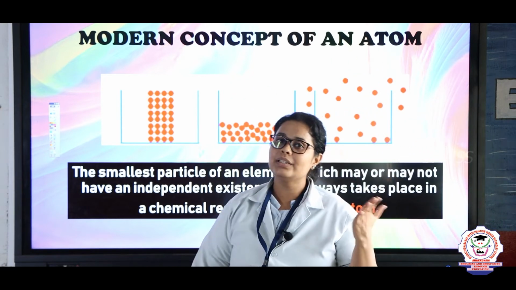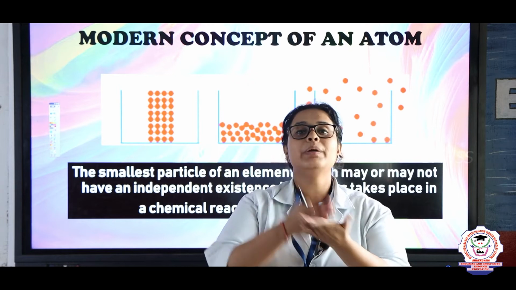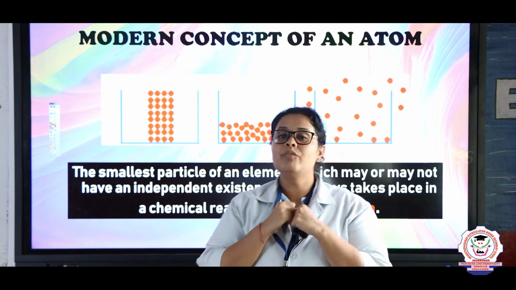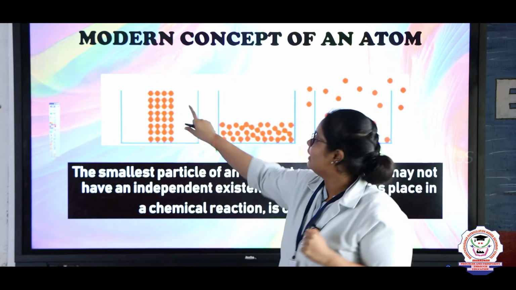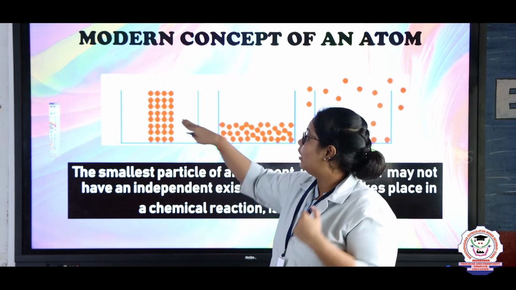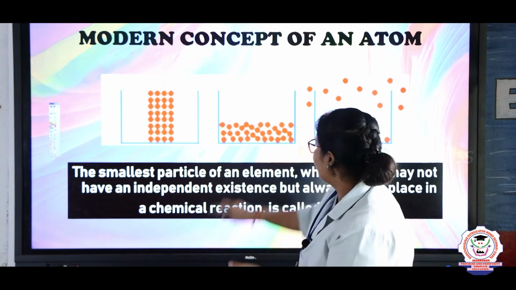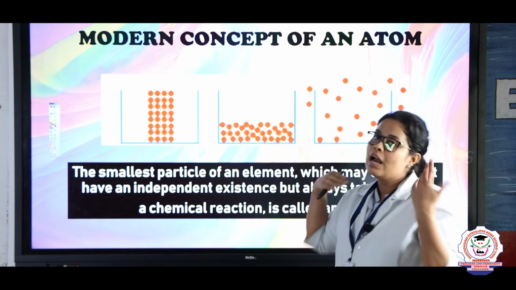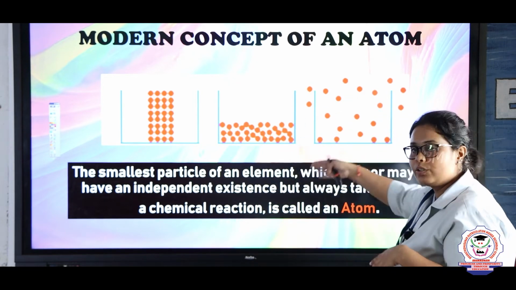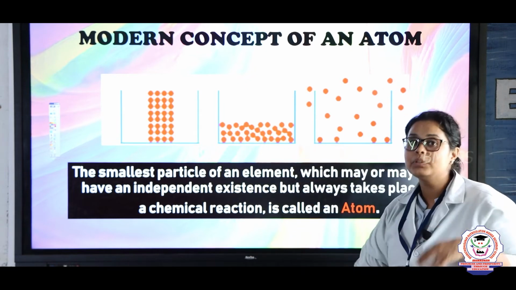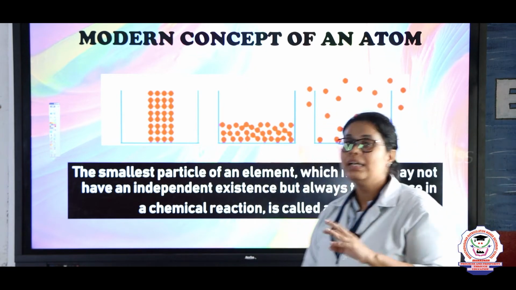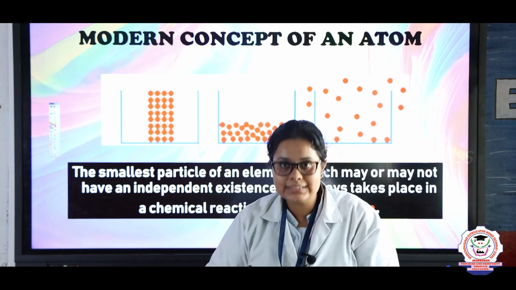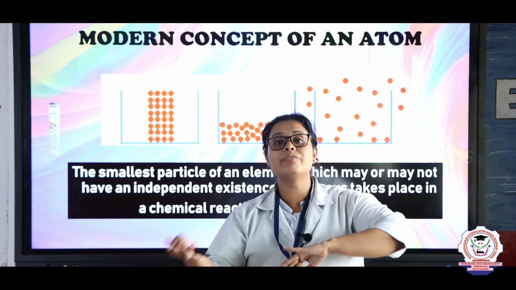So previously they used to think that atom cannot be broken, that is, it is indivisible, it cannot be divided. But for example, I am taking here copper. In this copper there are many atoms. Now these atoms, if you are trying to break it, it will form in a dissociated form, right? Even after dissociation, it is still copper. Then if you are dissociating it more, it will form smaller atoms, still it is copper, right? So that is why we are saying that even after disintegration, the atom retains its property. It will not make a different atom, okay?